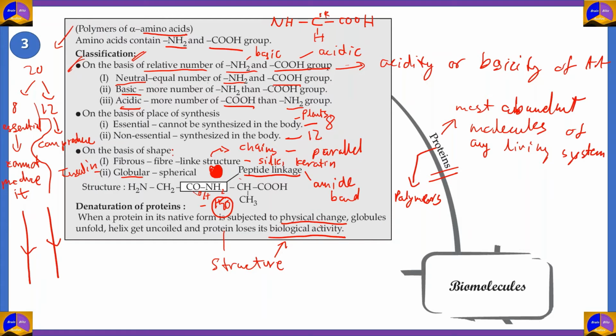That is what we call denaturation of proteins. Proteins cannot survive a lot of physical change. They can survive some, but not all kinds, such as extreme heat. When that happens, they start denaturing because they lose their structure, and when they lose their structure, they lose their biological activity, which makes those proteins useless.